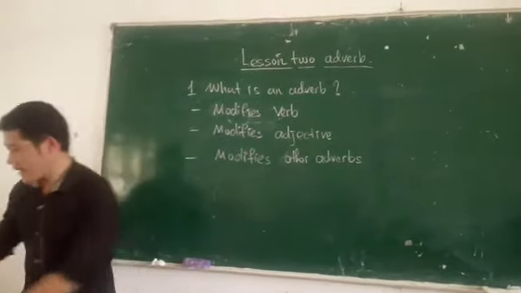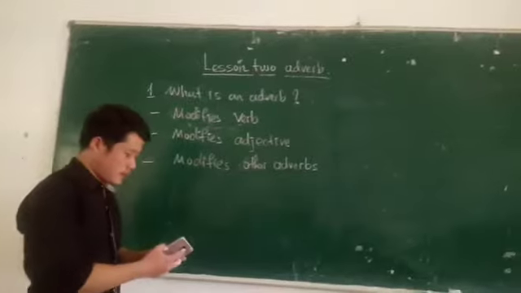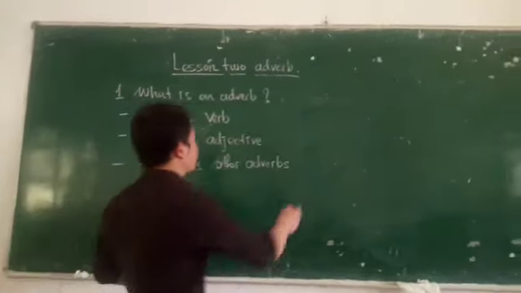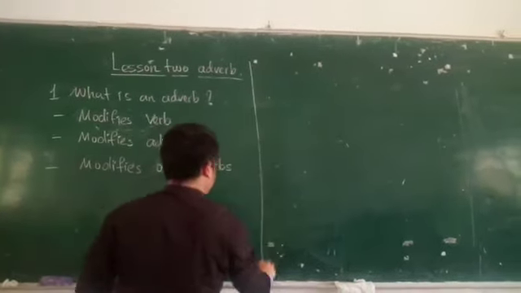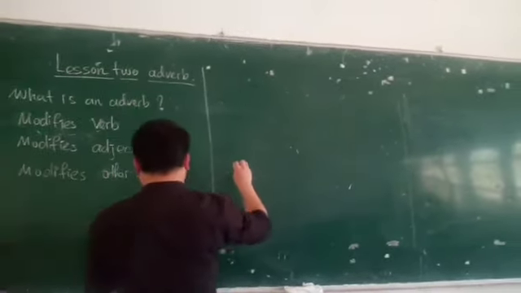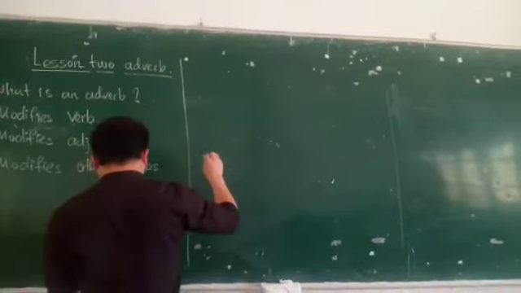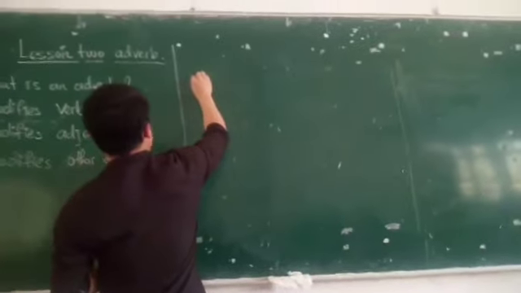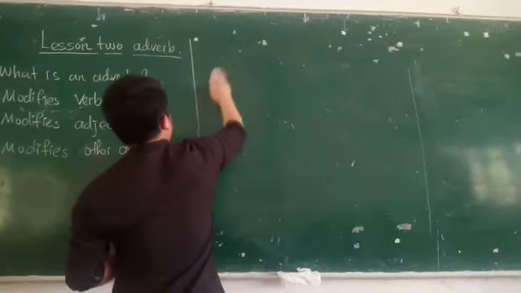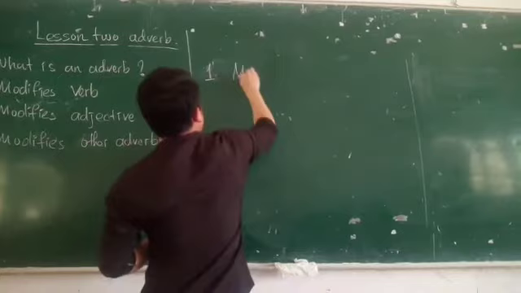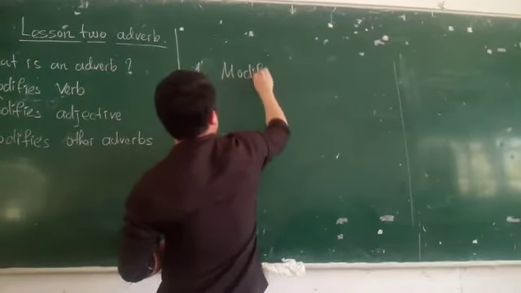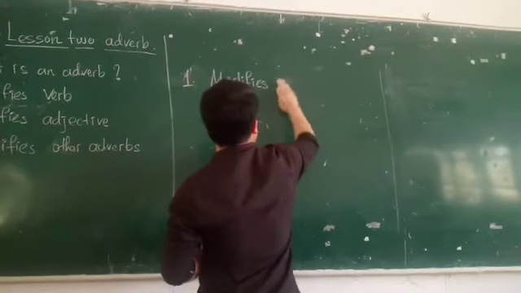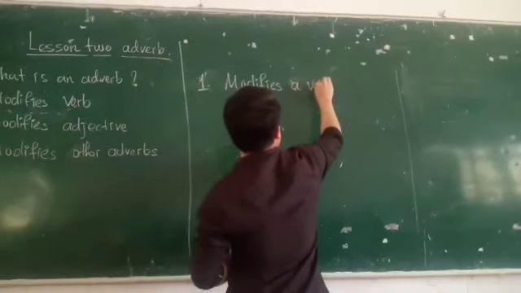So let me start with examples for you. First, modify a verb. Number 1: modify a verb.